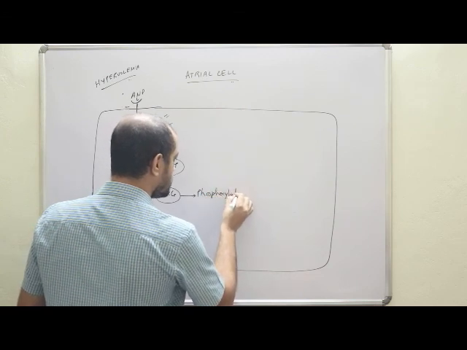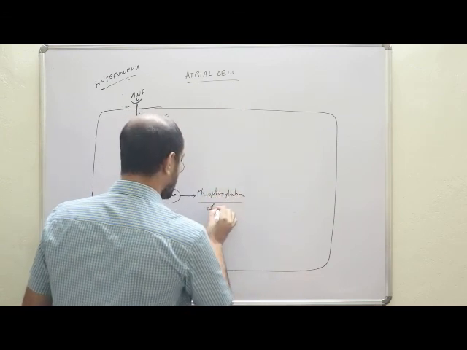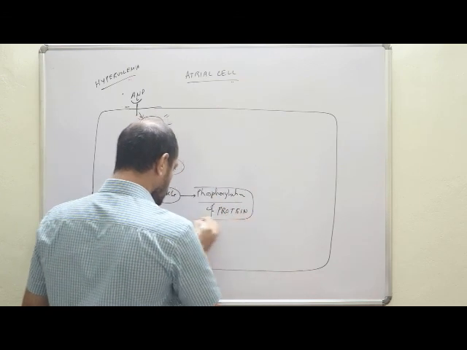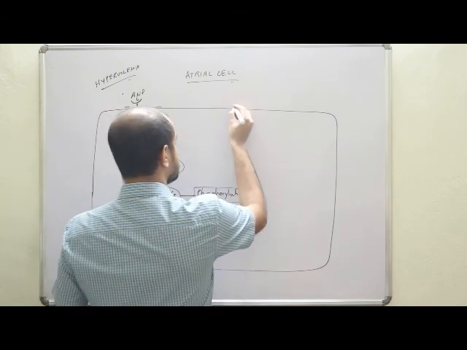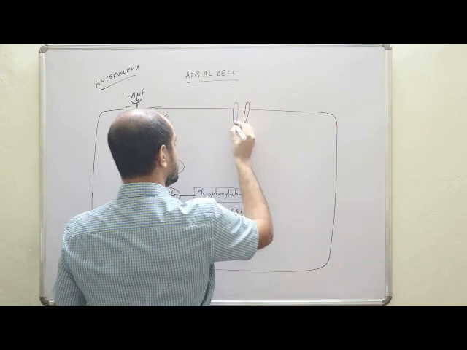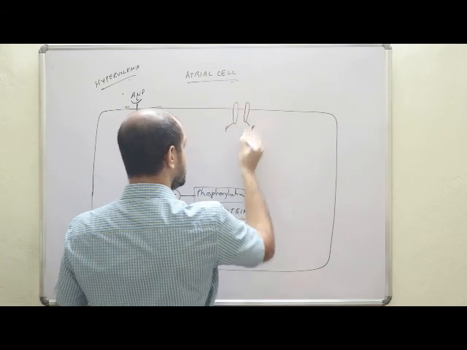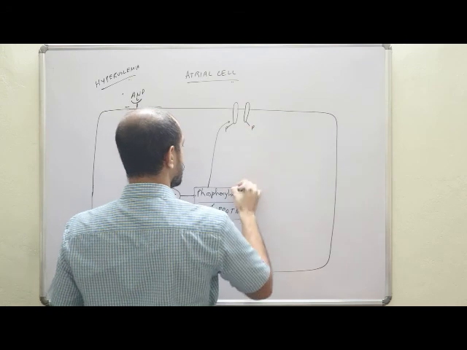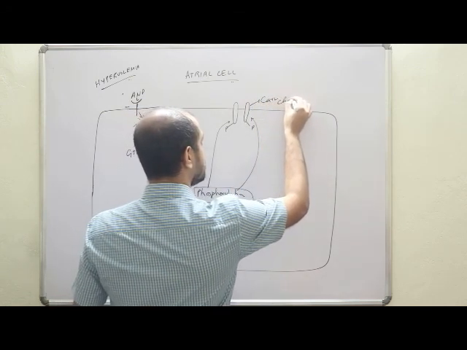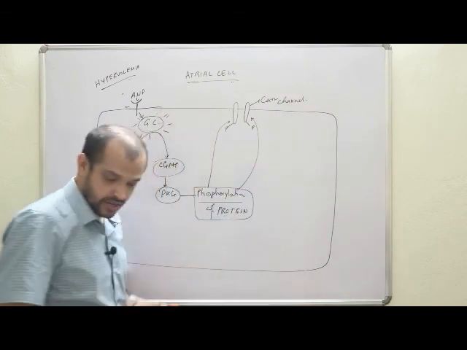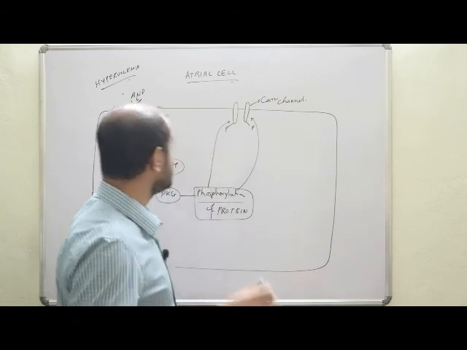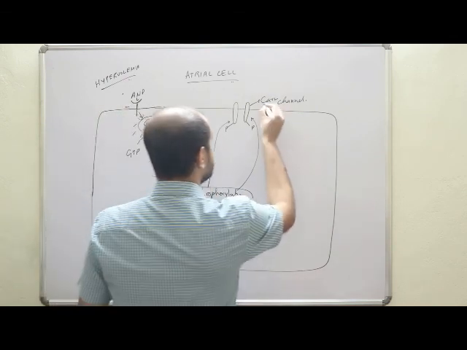Now one of the proteins it will phosphorylate is the calcium channel. Clear? So one of the proteins it has phosphorylated is your calcium channel.